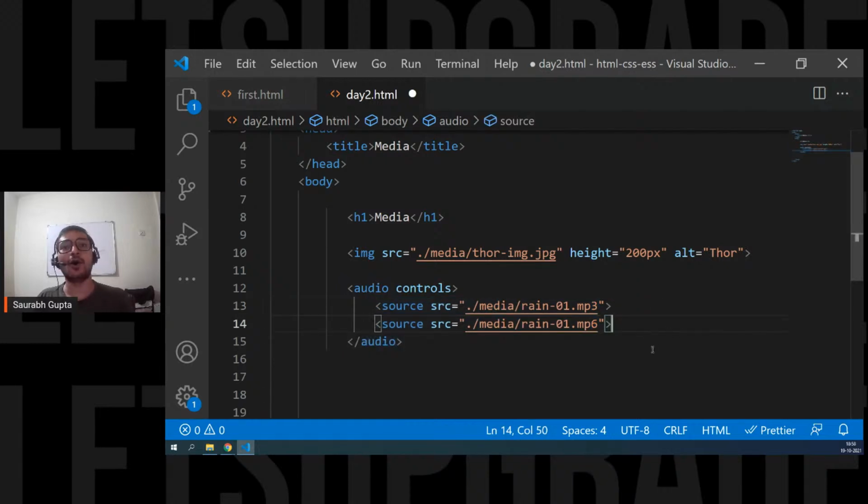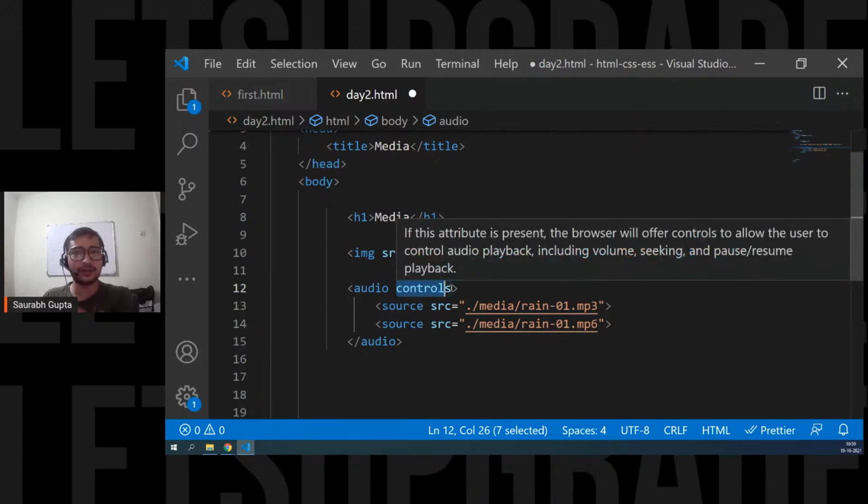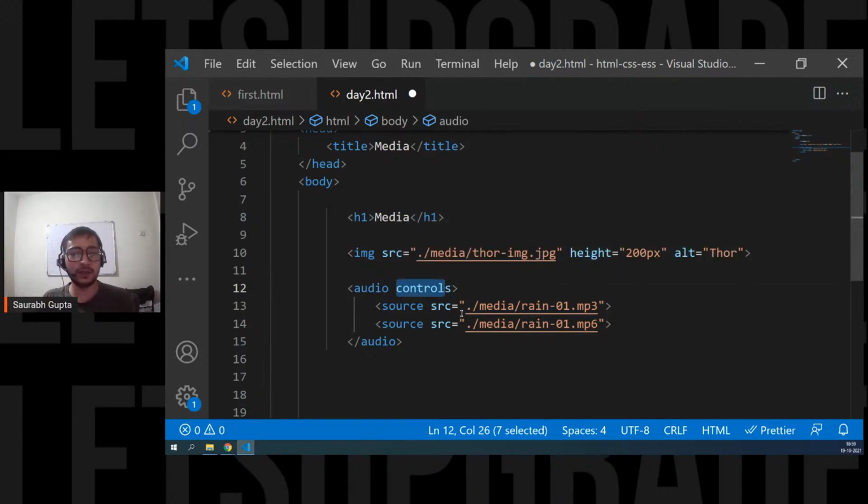So that's why we don't use audio as an empty tag. That's why you have this option of adding multiple sources. Is that clear? This is the first source of that audio. This is the second source of that audio. Whatever source works for whatever browser, done. That means you're basically handling the cross-browser compatibility of the audio. Is that clear? Sir, will play and pause be controlled by controls? Yes. Only if you write controls can you see that. All that controls mechanism, you have to mention this.